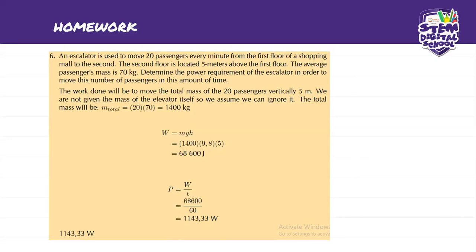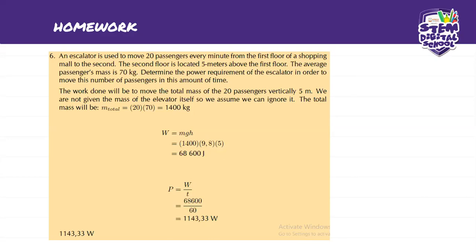Okay, so what we need to know is that the work done will be to move the total mass of 20 passengers vertically 5 meters. So what do we know about vertically? Vertically is usually us dealing with gravitational potential energy once again. So this is the gravity.